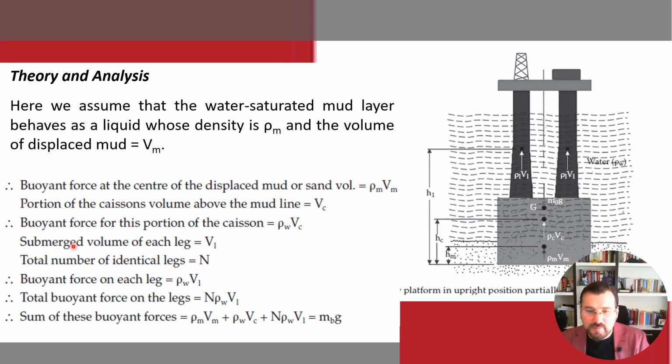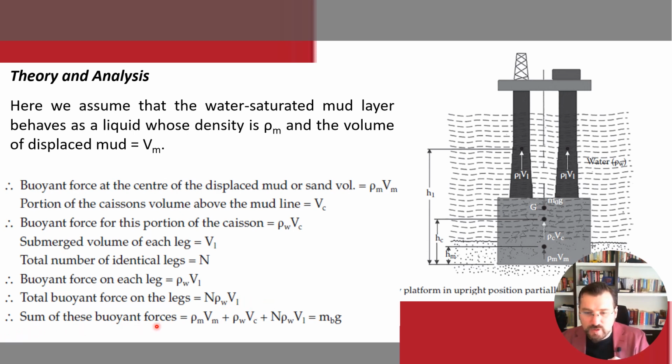And the submerged volume of each leg is called V1. So the total number of identical legs is n. How many legs does it have? According to here it's 2, for example. All right. So the buoyant force on each leg is rho w times V1. Total buoyant force on the legs is n times rho w times V1.